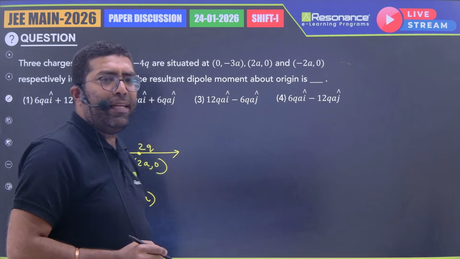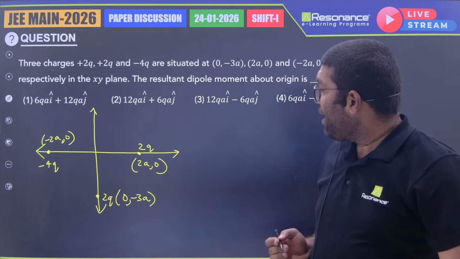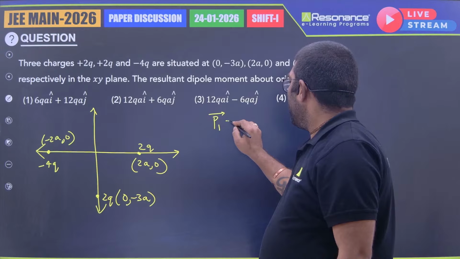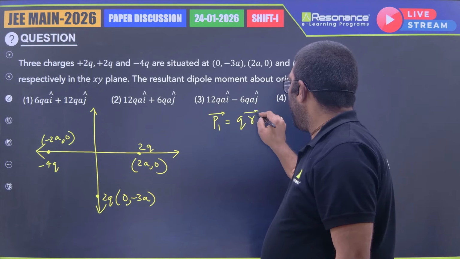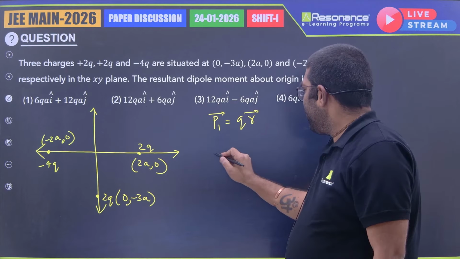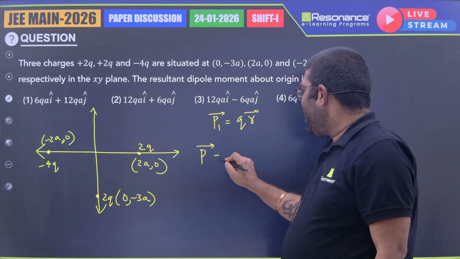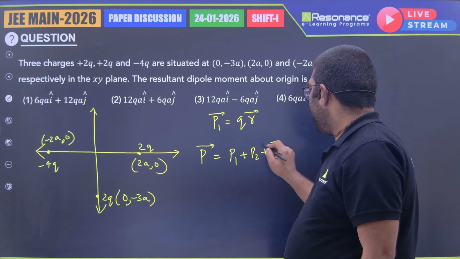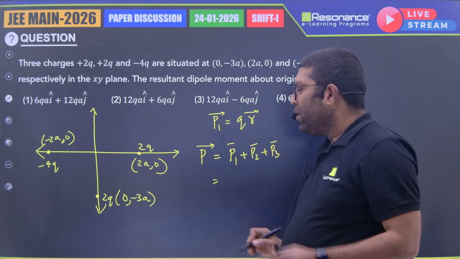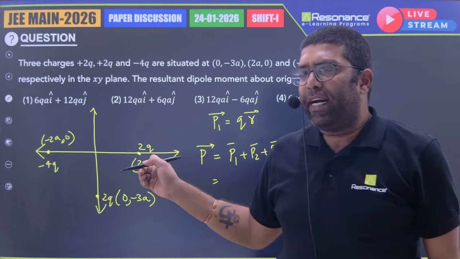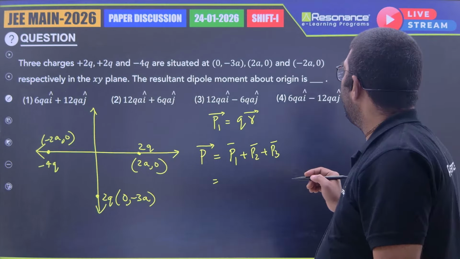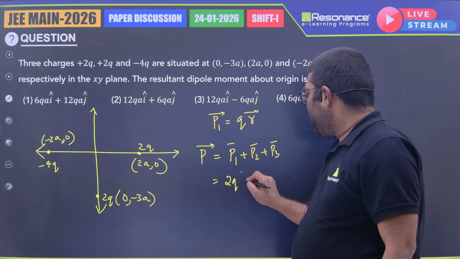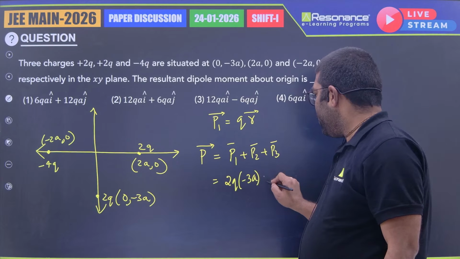So the dipole moment of the charges is given by q into r bar. For the 2q charge, we can add the total dipole moment of the system, which is nothing but P1 plus P2 plus P3 bar. The dipole moment of the first charge, which is 2q, is placed at 0, minus 3a. So 2q into minus 3a j cap.